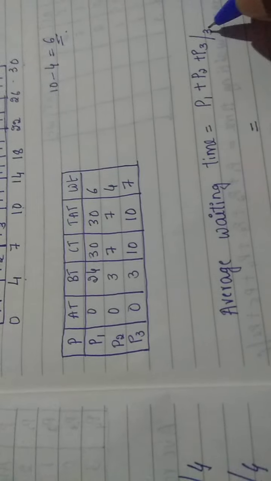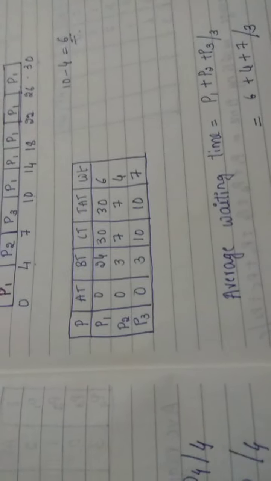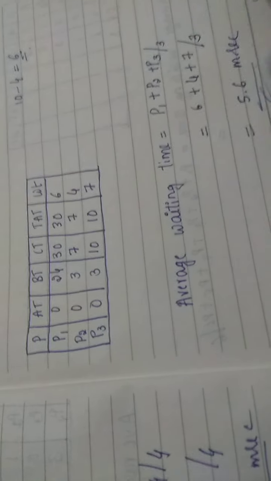Then, as usual, go with P1, P2, P3. Average waiting time is 6 plus 4 plus 7 divided by 3. I think you are going to get 5.6 milliseconds. So that is about the first problem in round robin.